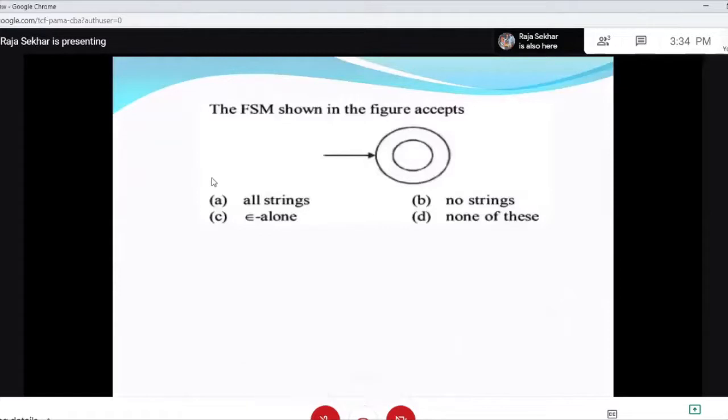Then the finite state machine, FSM is finite state machine, shown in the figure accepts what language? Starting state and ending state. There are no transitions, only the initial state. So this is going to accept only epsilon, because there are no other transitions, and the starting state is also the final state. So you will accept only epsilon.